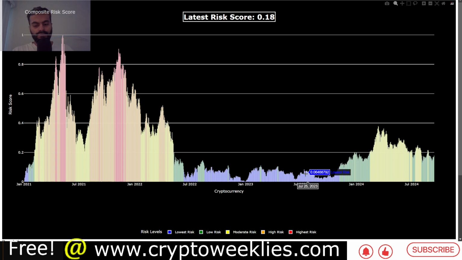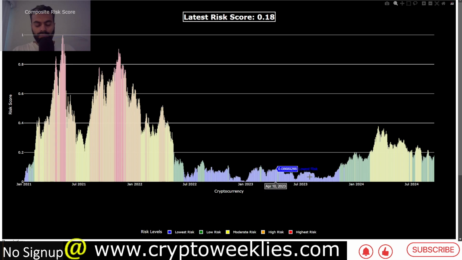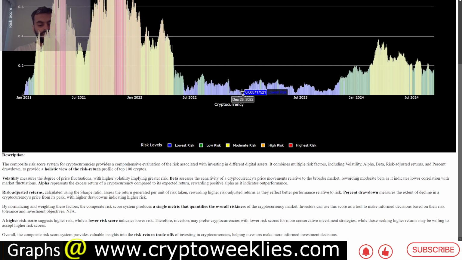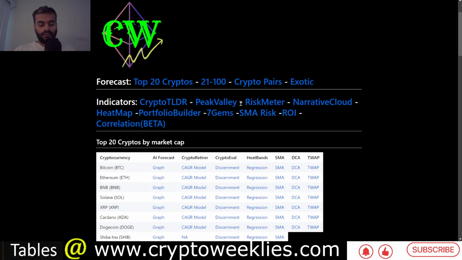The best time to DCA per this model is the lowest risk, which is in blue, like it was for the majority of late 2022 till about the end of 2023. You can check out how this is calculated on our website, and last but not least is the SMA based risk.